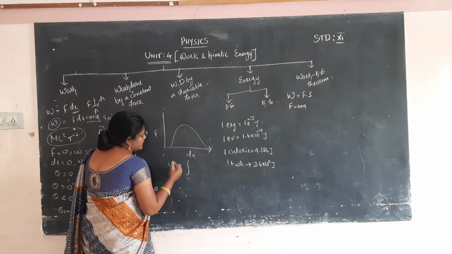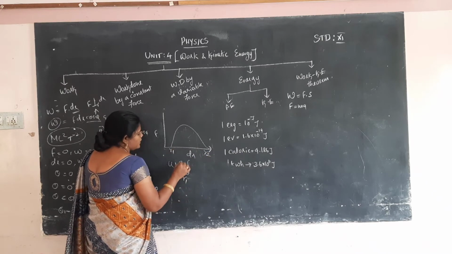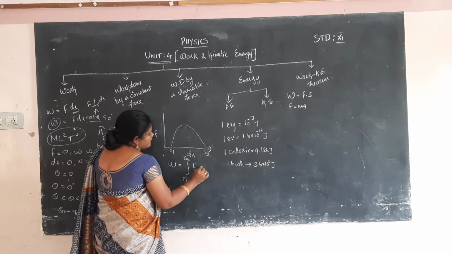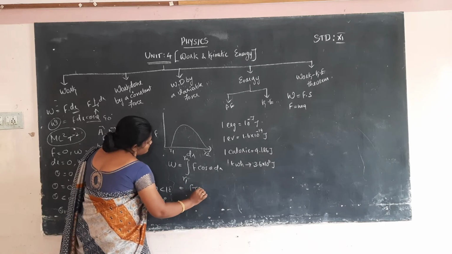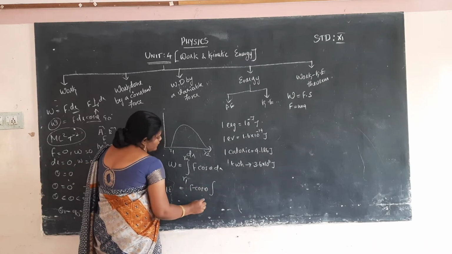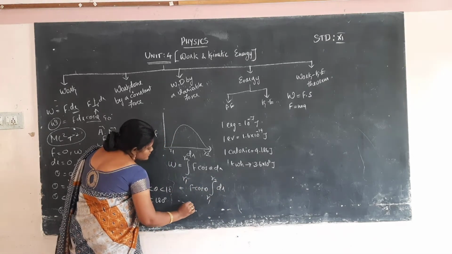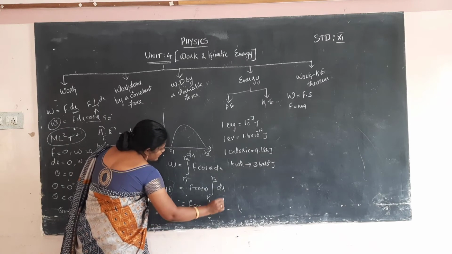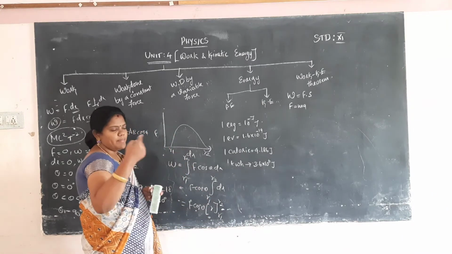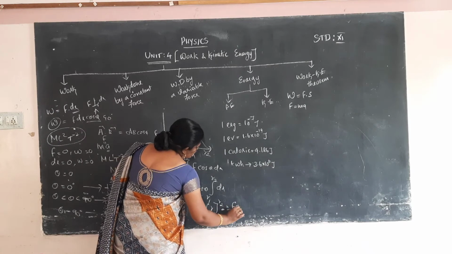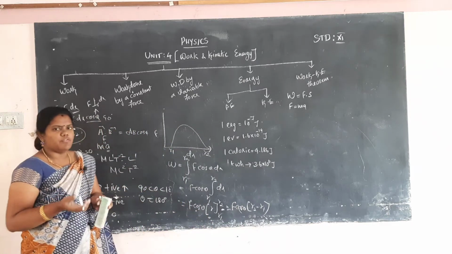Work done W is equal to the integral, again substituting r1 to r2, lower limit r1 and upper limit r2. Again the formula is F cos theta into dr. Taking F cos theta outside, the integral of r1 to r2 of dr. The integral of dr is r, so F cos theta, and the limit is r1 to r2. Substituting the r2 value minus the r1 value, we get F cos theta into r2 minus r1. This is the work done by a variable force.